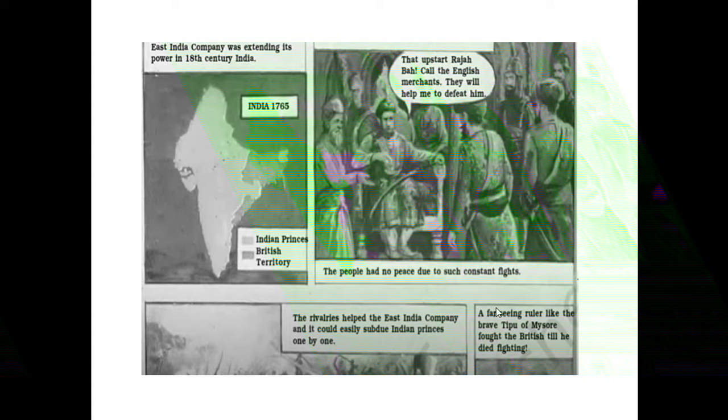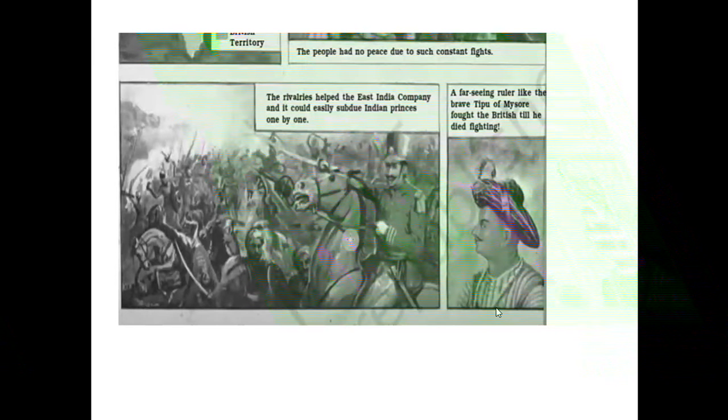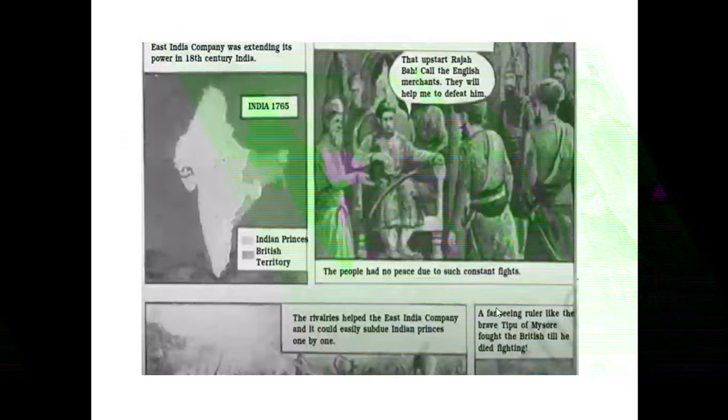Now subdue means oppress. These Indian princes were oppressed one by one. Here the meaning of subdue is oppress. So our own kings had rivalries, and this helped the East India Company, and it could easily oppress our Indian rulers one by one. Then a far-seeing ruler like the brave Tipu Sultan of Mysore fought the British till he died fighting.